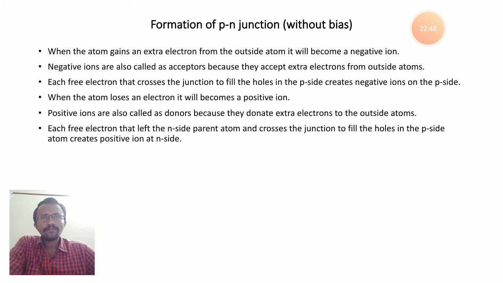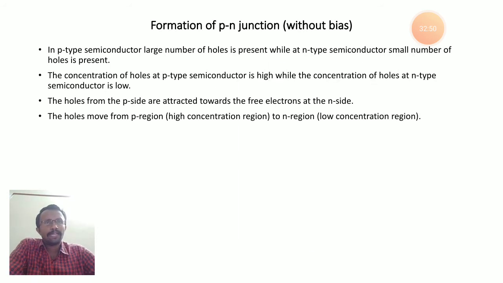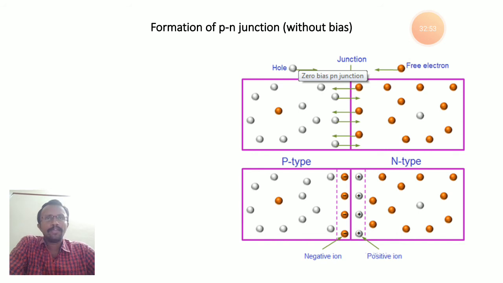In this way, electrons and holes move from p type material to n type material, or n type to p type. The movement of electrons or holes happens to maintain a uniform concentration all over the material. In n type, the electron concentration is very high, while in p type it is very low. That's why the electrons present in n type start moving from n type to p type.